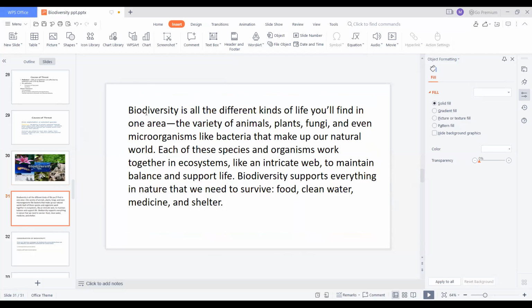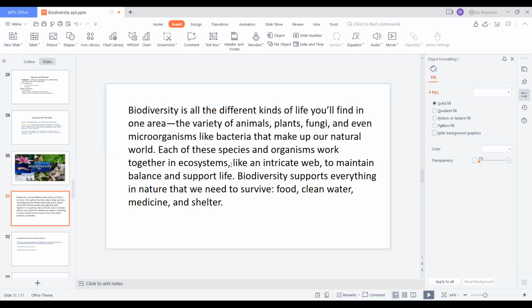Bio means living organisms. So here, living organisms means all types of plants, animals, and microorganisms will come under living organisms. So biodiversity is all the different kinds of life you will find in one area, that is the variety of animals, plants, fungi, and even microorganisms like bacteria and other small organisms. All will come under this living organism, that make up our natural world.